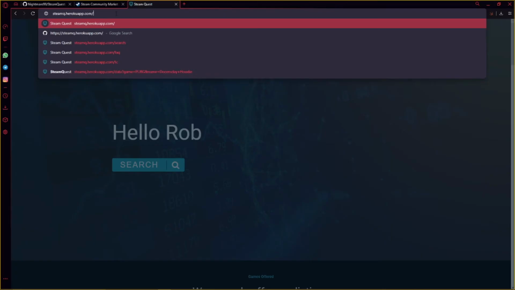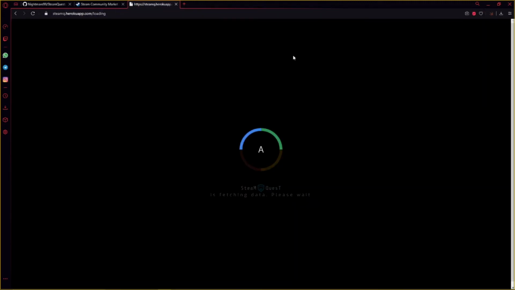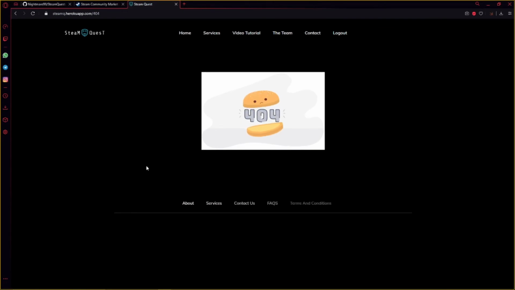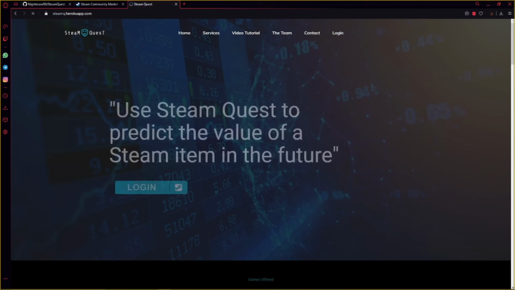We also have a loading screen. And a 404 error page. This page will be displayed if you happen to select an item which is not currently available, or if you have entered the wrong link over here by accident. You can log out of our website using the logout button over here and you'll be logged out.